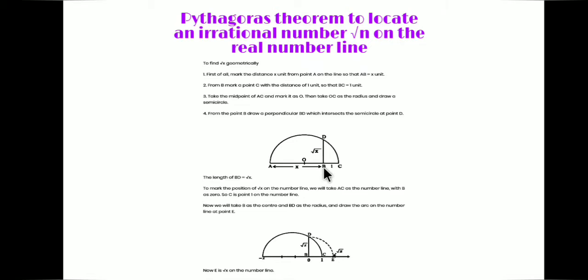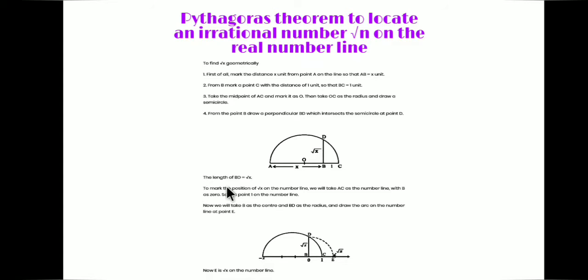After that, at point B, make a perpendicular which will intersect the semicircle at point D. So the length of BD is the required length. BD will represent root x.